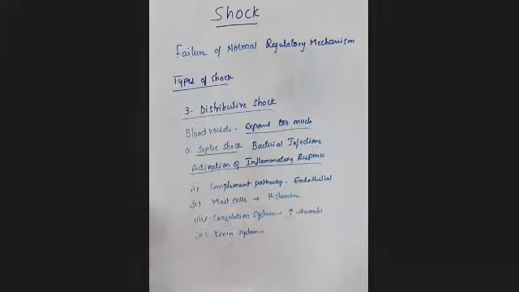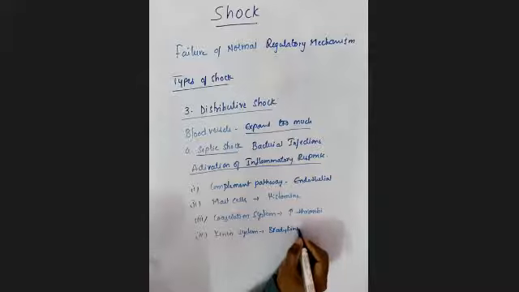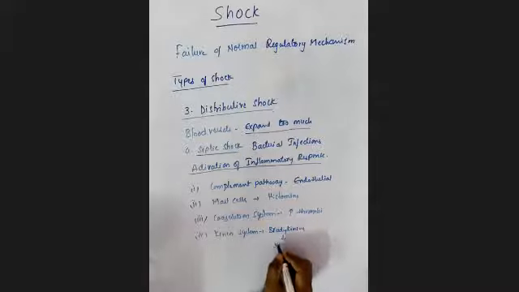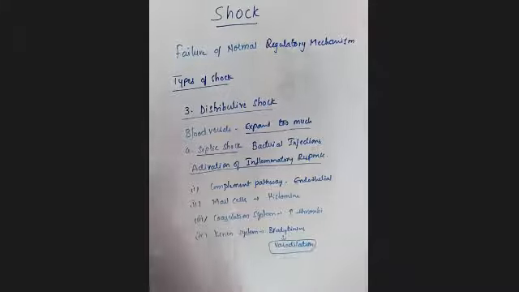Because of this activation of the kinin system, molecules like bradykinin are released. Because of that, it may lead to vasodilation. See the final effect, the vasodilation, right? And it can also increase the capillary permeability, right? So this is about septic shock, and next we'll see anaphylactic shock.